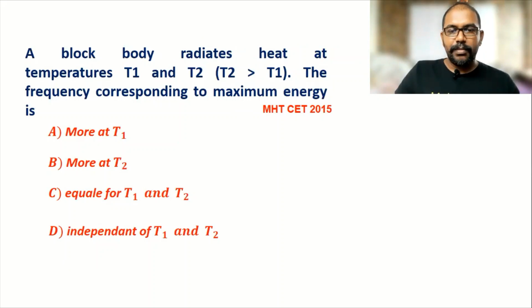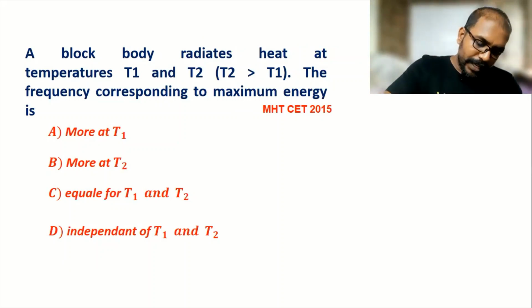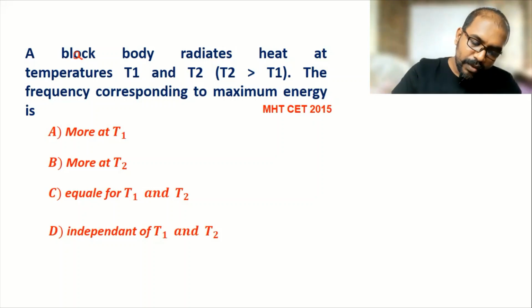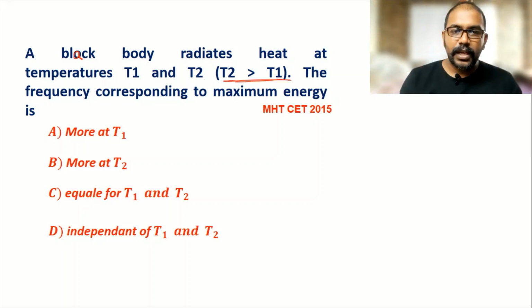अभी देखिए next problem देखिए. A black body, this is a printing mistake here. A black body radiate heat at temperature T1 and T2. तो यहाँ पे दिया है T1 and T2 का रिलेशन, वो है T2 ग्रेटर देन T1. The frequency corresponding to maximum energy is.